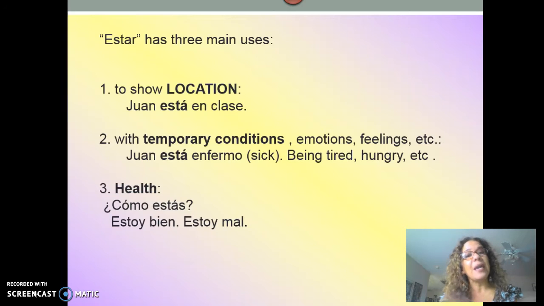Whenever you say, hey, how are you? ¿Cómo estás? When people say, well, I'm fine. No, I'm not fine. Or I am so-so. That is actually a form of talking about health, okay? So again, location, temporary conditions, and health.